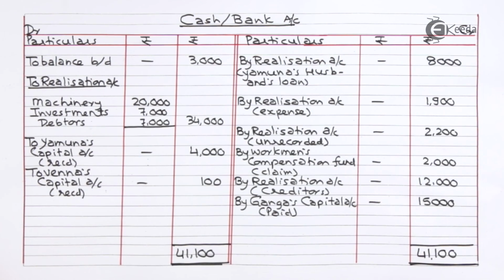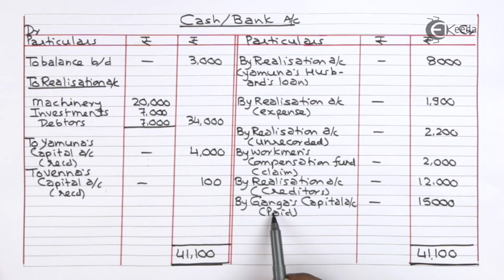Ganga's capital account was having balancing figure on debit side. It is transferred here on credit side by Ganga's capital account 15,000. This is the amount paid to her. In full settlement, 15,000 is paid to Ganga.